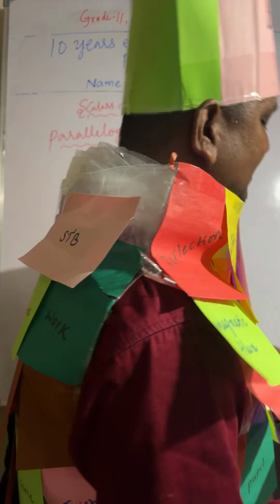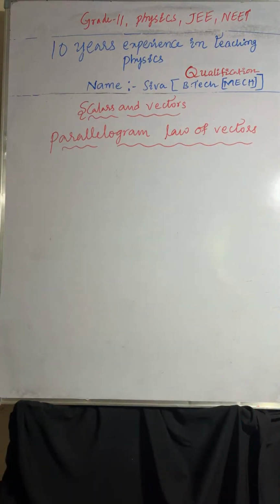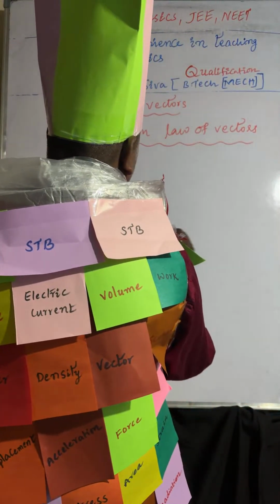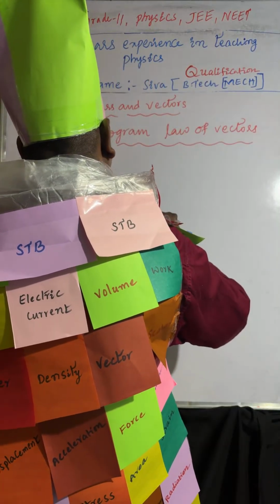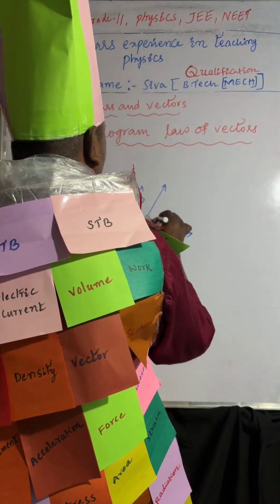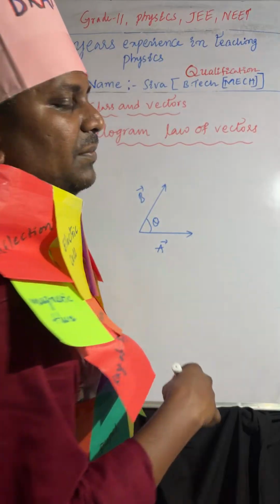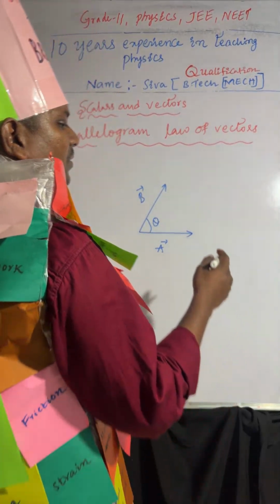Two vectors are acting along the two sides of the parallelogram. Here I am considering this vector A bar and this B bar. The angle between A bar and B bar is theta. Understood?